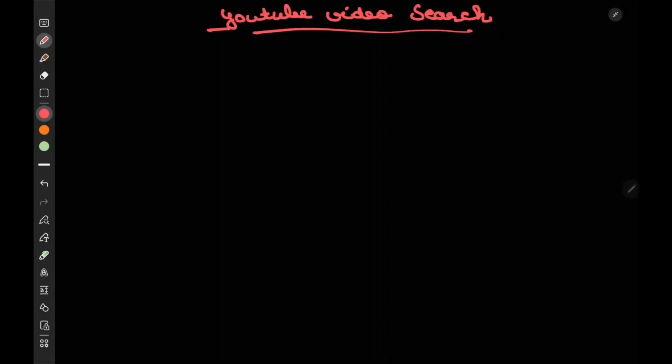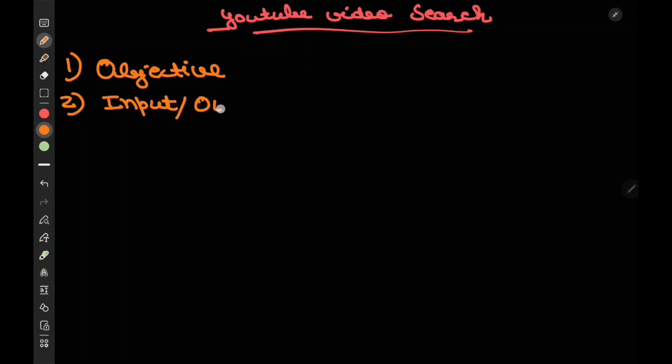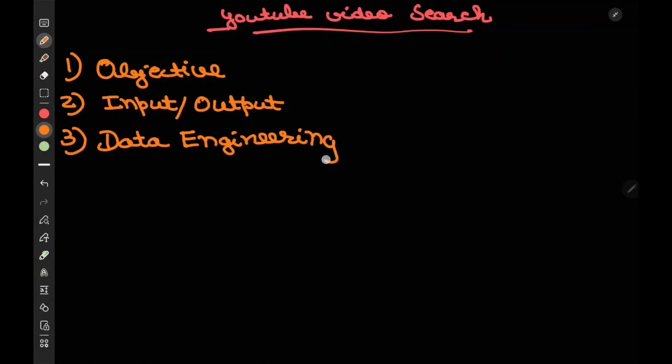Before jumping into the video, I would like to cover what I'm going to cover in this video. So the first thing would be the objective, that is, what are we going to build. Second is the input and output to the system. Third is the data engineering part, where I'm going to tell what data we have exactly.